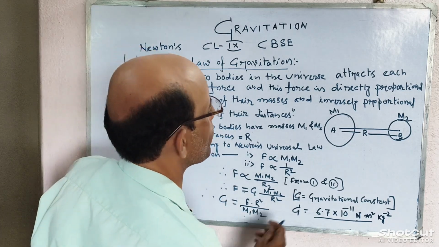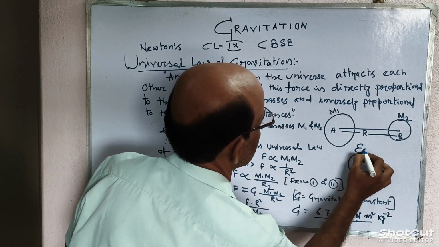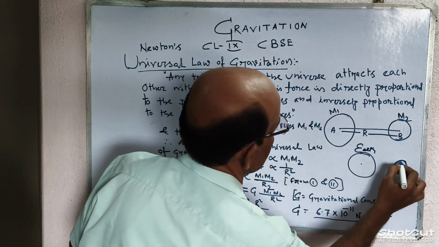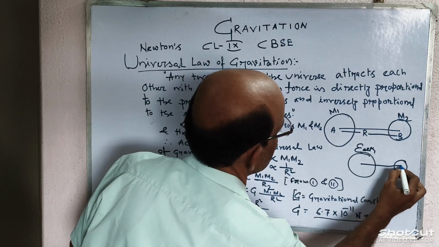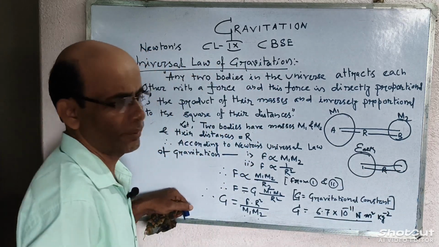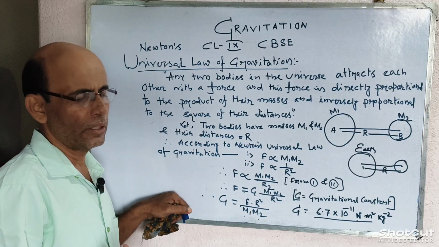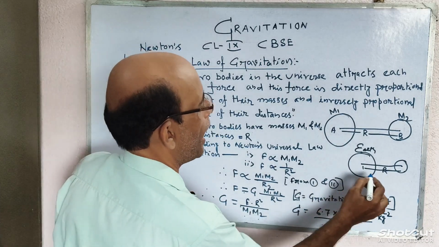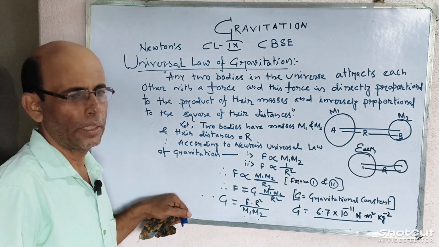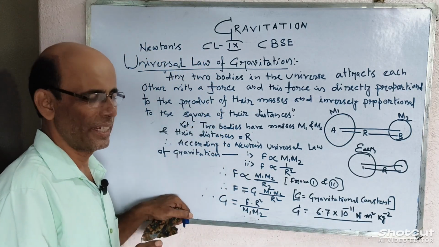That means in case of gravity, this is earth and this is another object. The distance is the radius of the earth, r. Considering radius r, the distance from the surface of the earth to this object is negligible.